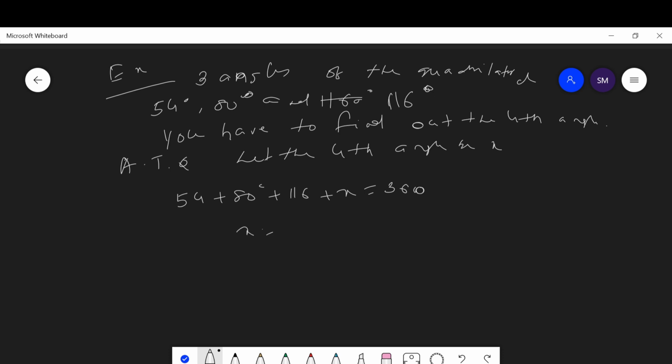Then x is equal to 360 minus (54 plus 80 plus 116). By adding, this is 360 minus 250, which is equal to 110 degrees. Then the fourth angle of the quadrilateral is 110 degrees. In the same way we can find the angles of a quadrilateral.